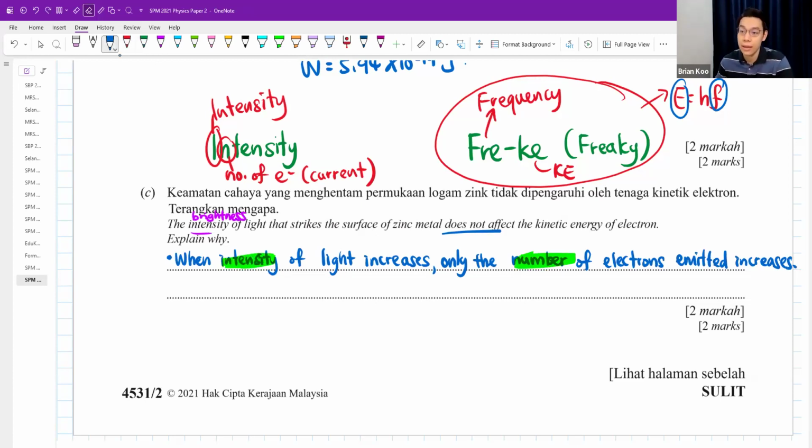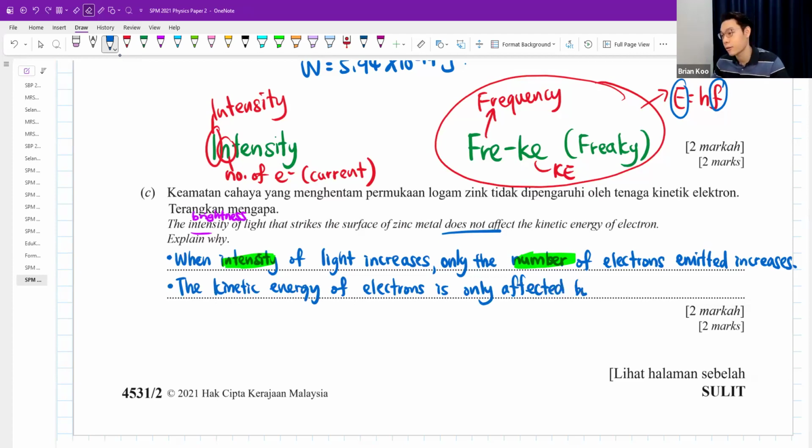Okay, then secondly, what affects the kinetic energy? The kinetic energy of electrons is only affected by the frequency of light. Or you can write light photon, same thing. You tell them kinetic energy is affected by frequency. And there you go, 2 marks.